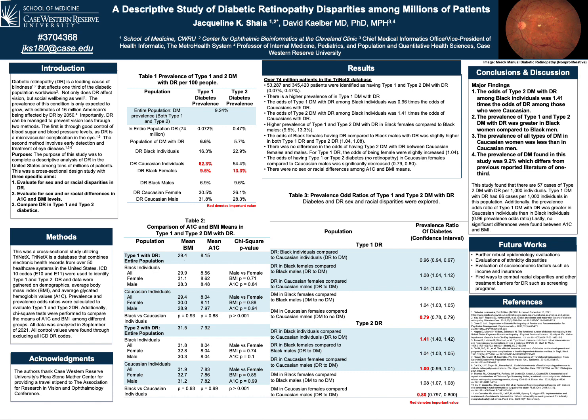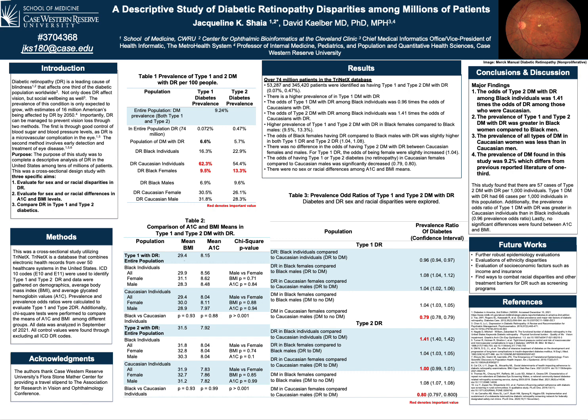Looking over at Table 1, we had the prevalence values of type 1 and type 2 diabetic retinopathy per 100 people. Overall, 9.2% of our population had diabetes, and of these, 6.6% had type 1 diabetic retinopathy, and 5.7% had type 2 diabetic retinopathy. Importantly, there was a greater prevalence of Caucasians having type 1 diabetes with retinopathy at 63% compared to type 2 with only 54% there. Among Black individuals, females had higher prevalence of type 1 and type 2 diabetes with retinopathy at a prevalence of 9 and 13%.